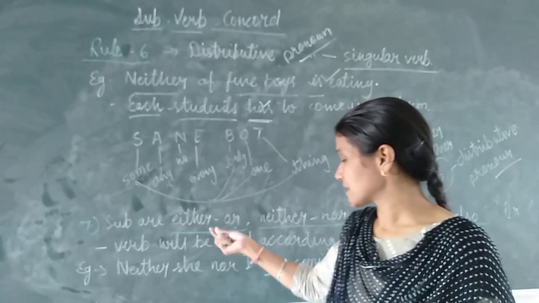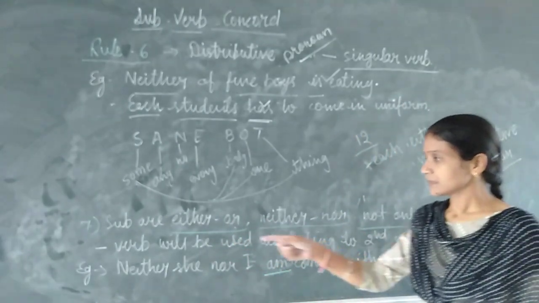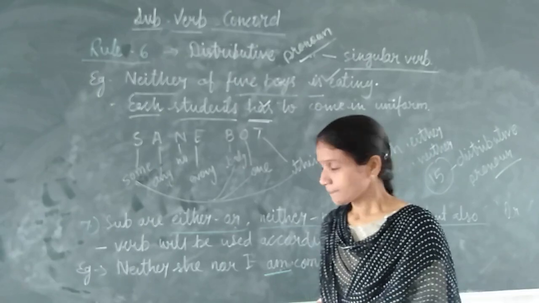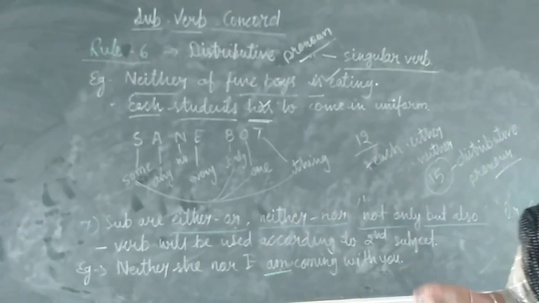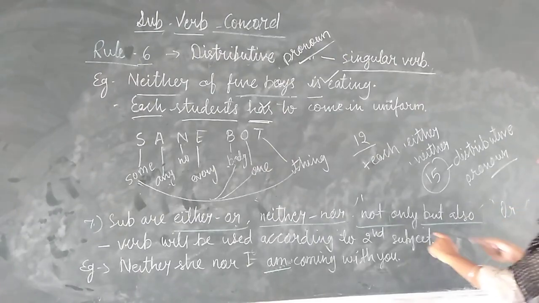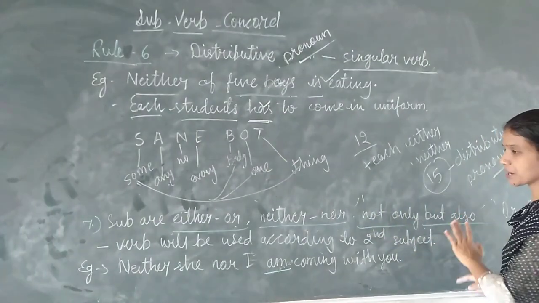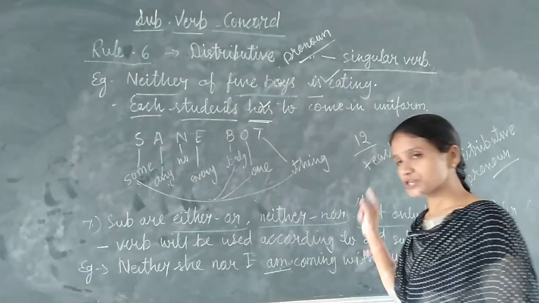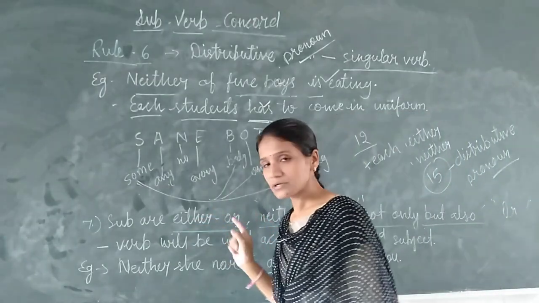These are given as a pair like that. Either and or both are given. Neither and nor both are given. Not only but also both are given, and or also. Because these words we will use with two subjects always. Like what? Ram or Shyam. Not only Ram but also Shyam. Neither Ram nor Shyam. Either Ram or Shyam.